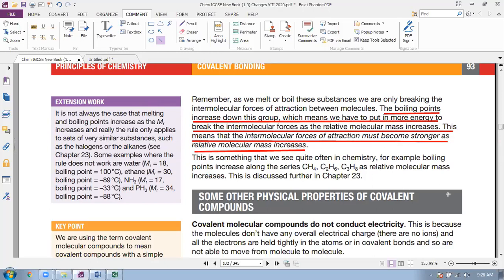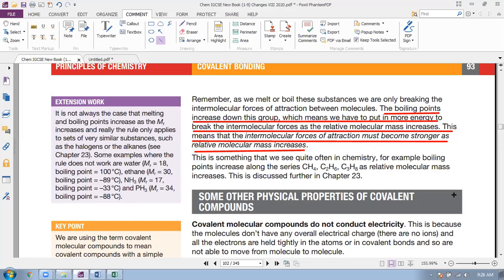The general, very simple discussion: as boiling point increases, it means that you need to put more heat energy to break the force of attraction between the molecules, because the molecules become heavier, their relative molecular mass increased, and so their intermolecular force of attraction becomes stronger.